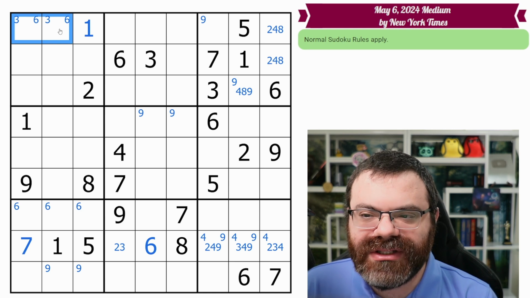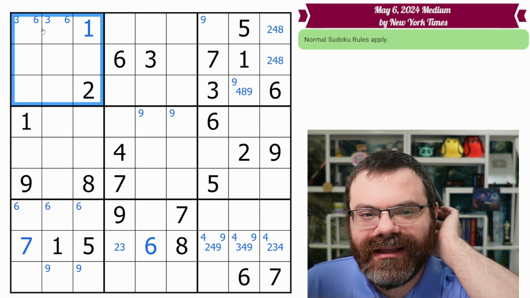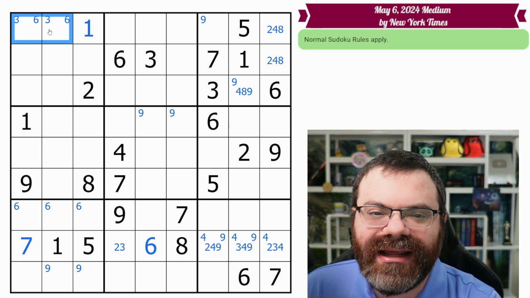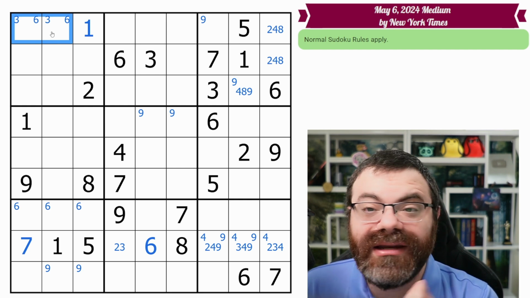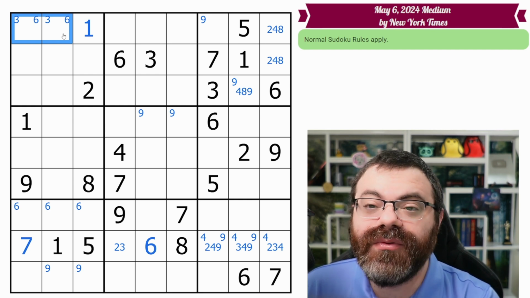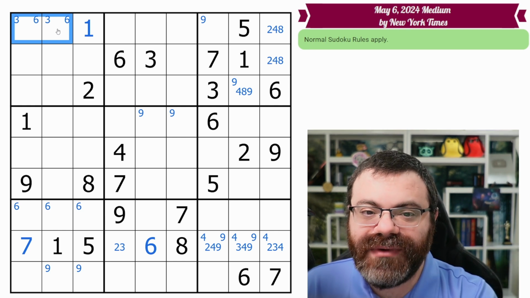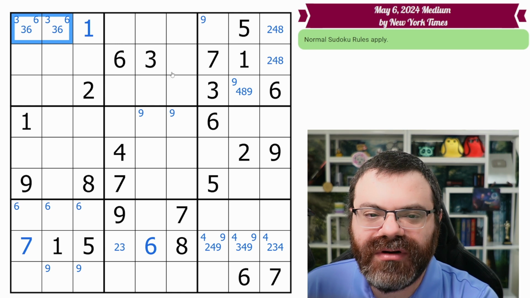So if you think about the final solution of the puzzle, the ultimate solution of the puzzle, one of these will be 3 and one of these will be 6. Because the 3 is going to end up in one of these 2. We can't put the 3 anywhere else, and the 6 is going to end up in one of these 2, and they're not going to end up in the same cell as each other. So we need room for 2 seats, right? We need 2 cells in the box to accommodate the 3 and the 6, and these are the only 2 cells. So I can actually convert those corner marks to center marks.